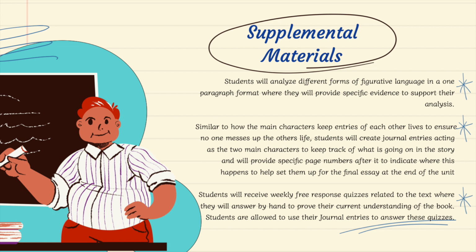They're going to take on the characters, and take notes of something they find noteworthy, as well as include the specific page numbers and quotes where this is happening. This not only becomes a fun activity where students get in the mind space of the characters, but it also serves as a way for them to set themselves up to properly look back on this information and use it for their final essay.